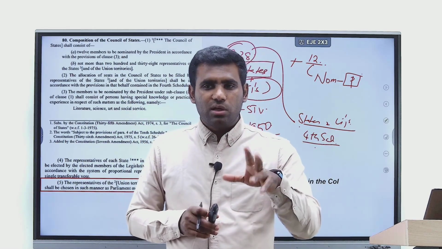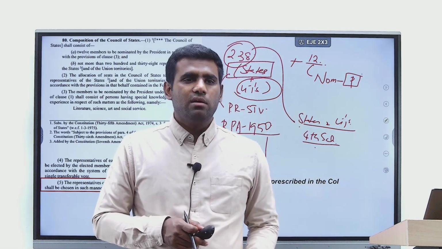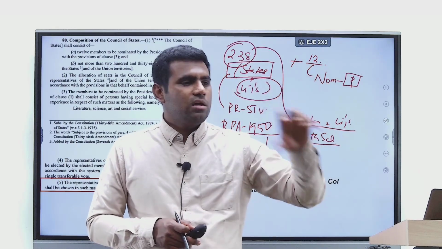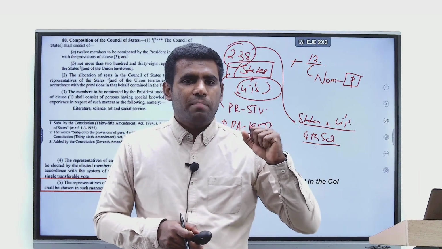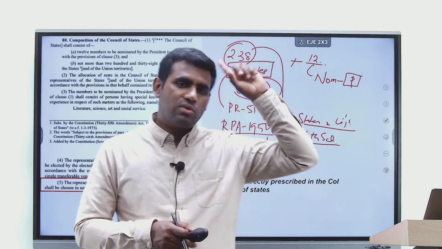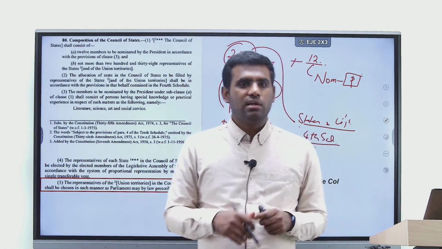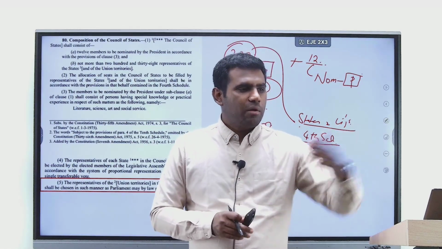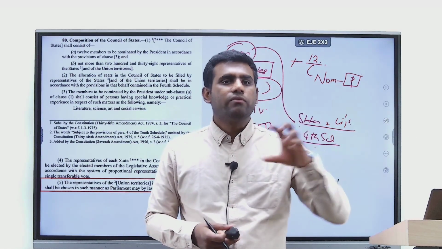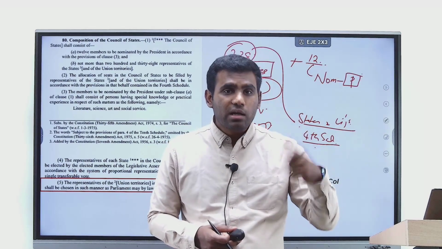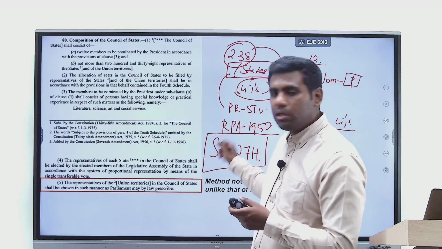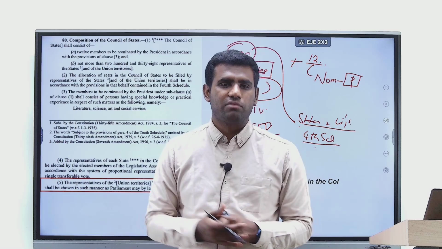So, what I am trying to say is, tomorrow Parliament can decide that from Pondicherry, from Delhi, we have to have members to Rajya Sabha. What if Parliament tomorrow makes an amendment to this act and says that there will be no more elections? From Pondicherry and Delhi, the President will choose by nomination. If Parliament were to make a change to the RPA, that becomes the system after that.